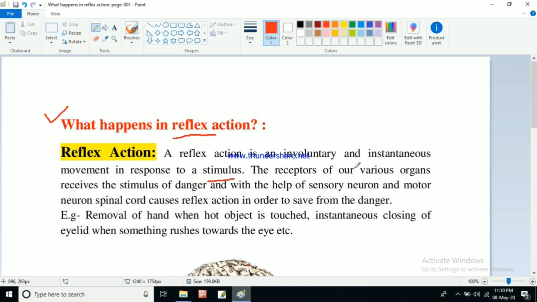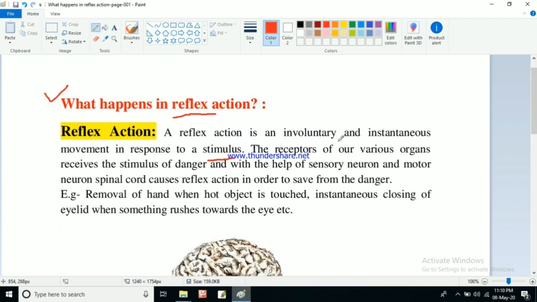Reflex action is involuntary and instantaneous. Not only involuntary, it is also instantaneous, meaning it occurs suddenly, instantly. So it is an involuntary and instantaneous movement in response to any stimulus. In response to any stimulus, the instantaneous and involuntary response we will call reflex action. The receptors of our various organs receive the stimulus of danger, and with the help of sensory neuron and motor neuron, the spinal cord causes reflex action in order to save us from the danger.